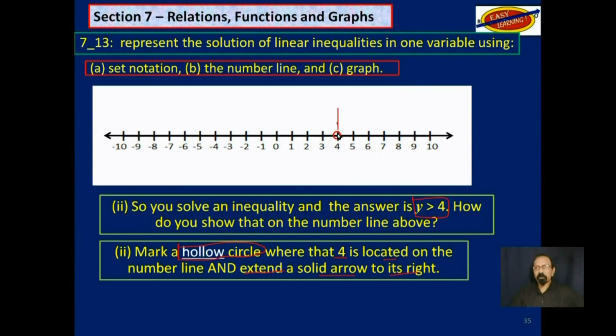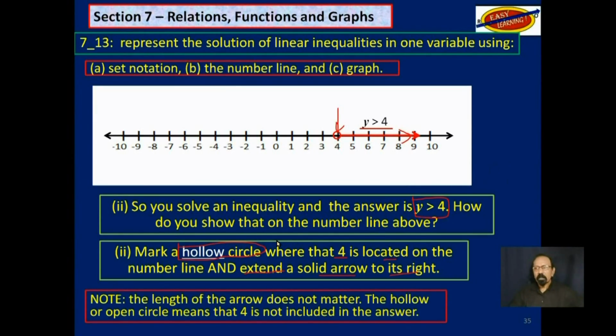So that's the hollow circle, and this is the solid line extended to its right. That means y is greater than 4. It does not include 4. Note, the length of the arrow does not matter. The hollow or open circle means that 4 is not included in the answer. Y is greater than 4.